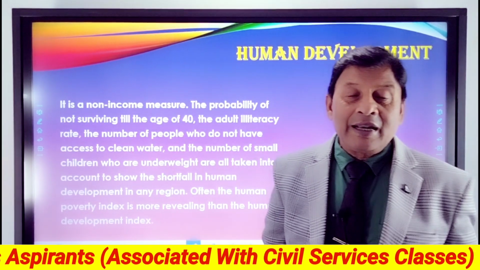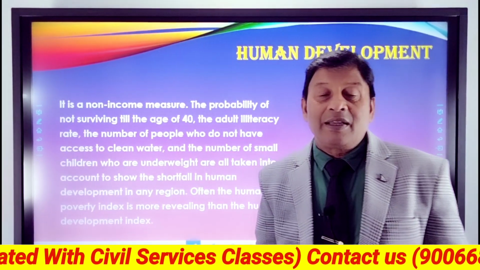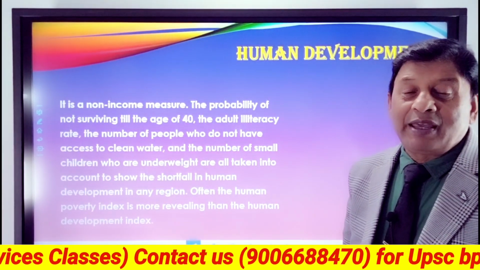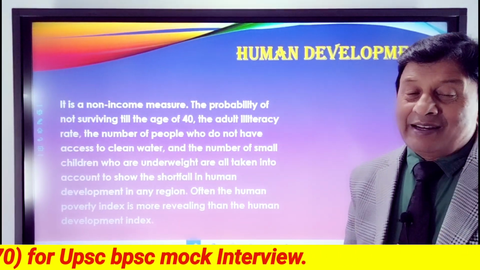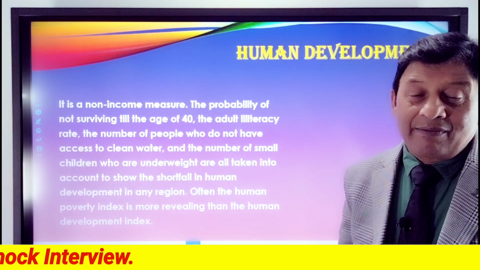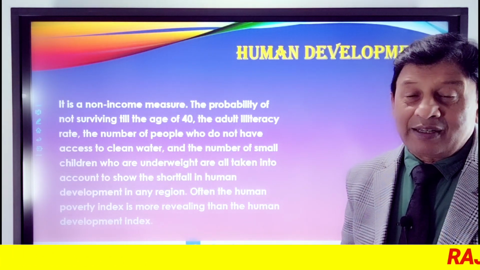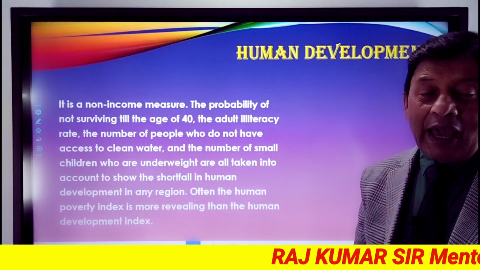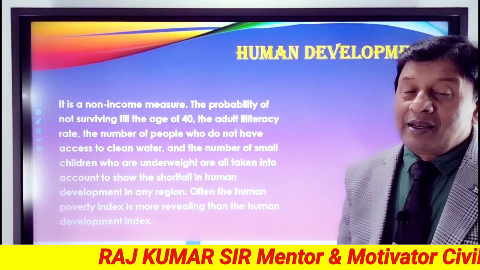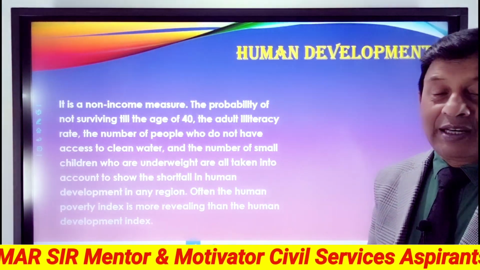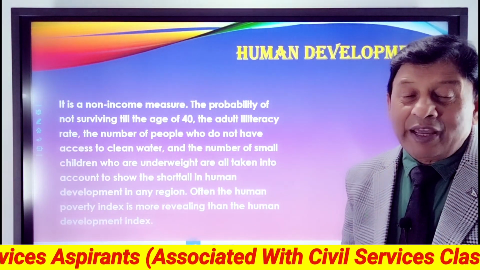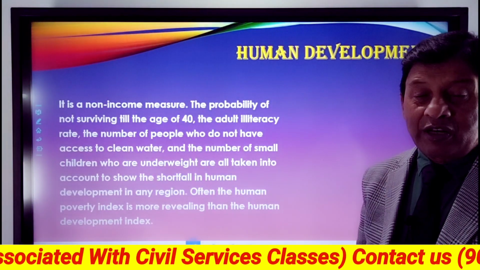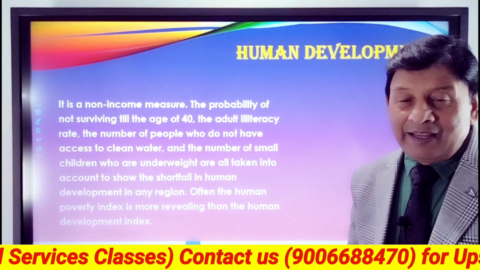It is a non-income measure. The probability of not surviving till the age of 40, the adult illiteracy rate, the number of people who don't have access to clean water, and the number of small children who are underweight are all taken into account to show the shortfall in human development in any region.